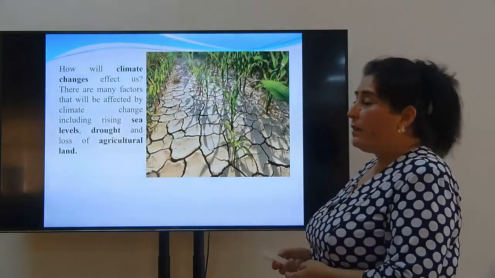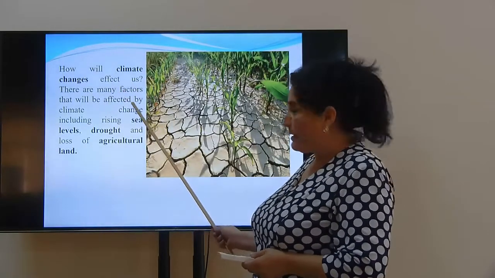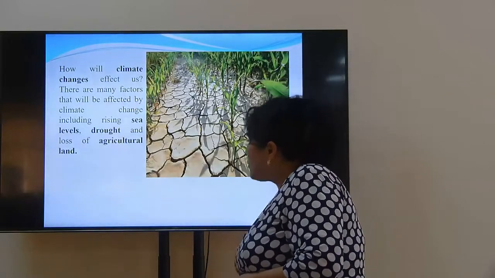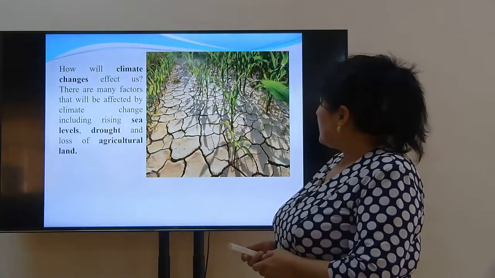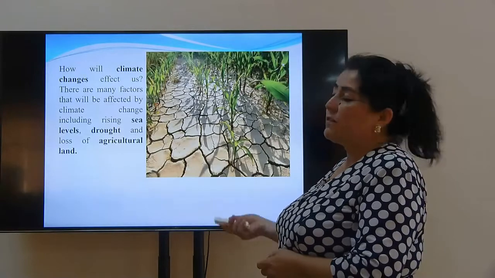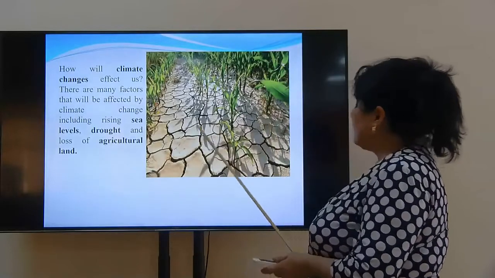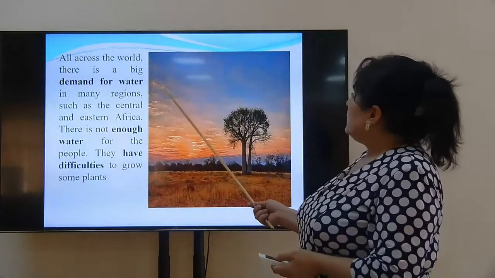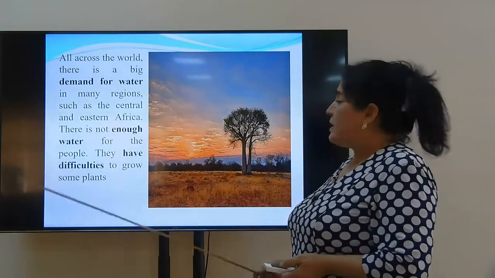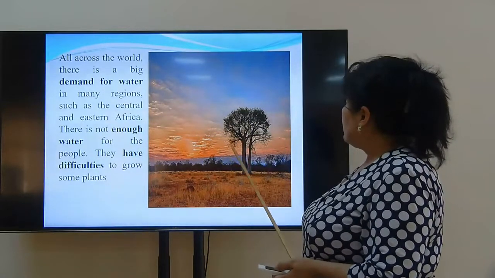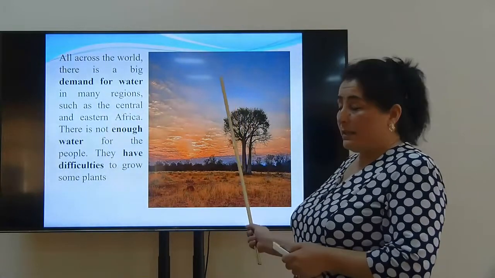Now you should pay attention to this part. You should learn these words by heart after the lesson. Okay? So, how will climate change affect us? There are many factors that will be affected by climate change, including rising sea levels, drought, and loss of agricultural land. There is a big demand for water in many regions, such as Central and Eastern Africa. There is not enough water for people. They have difficulties growing some plants.